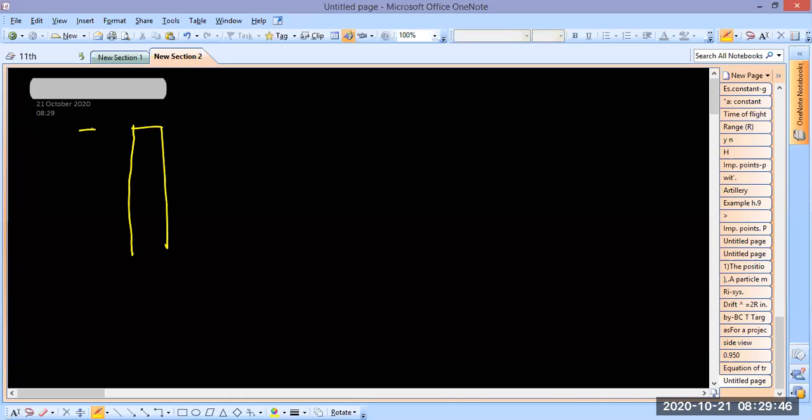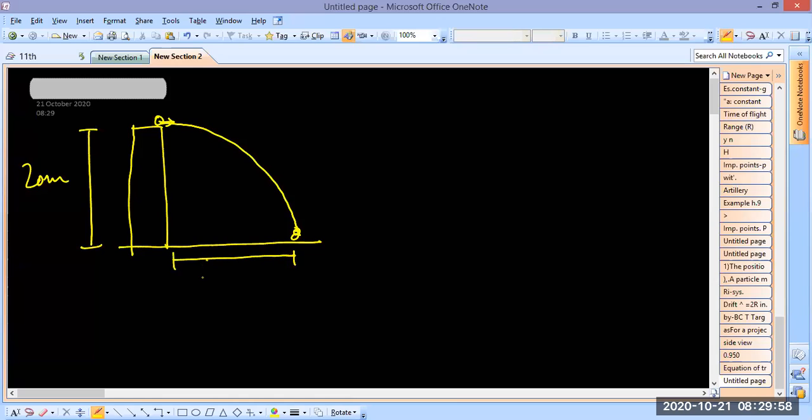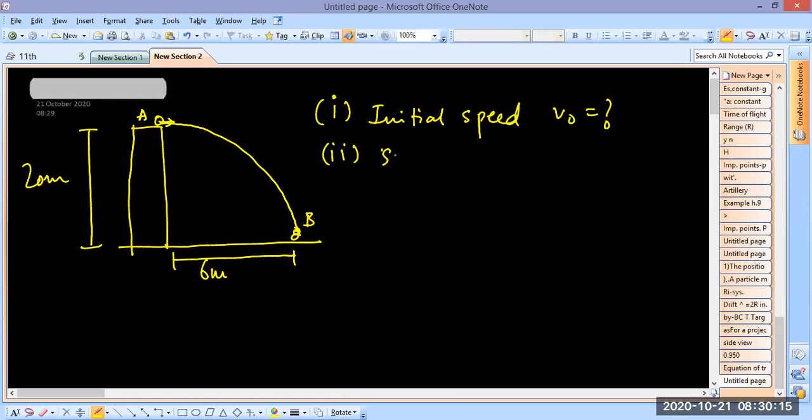It is given in the question that this is 20 meter, and then we throw something from here at 0 angle and it falls here, right? Okay, and this distance is 6, and this is point A, and let's say here's point B. And the question is, first, two questions are there. What is the initial speed, meaning the speed with which it was thrown? And the second question is, what is the speed at B, right?